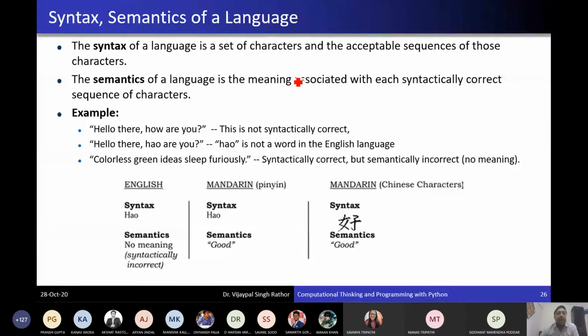Now when you are learning any language, what do you need to learn from the beginning? Syntax? No. If you have studied English or any other language from the beginning, did you directly understand the syntax? No, sir. ABCD. Yes, alphabets. That's good.